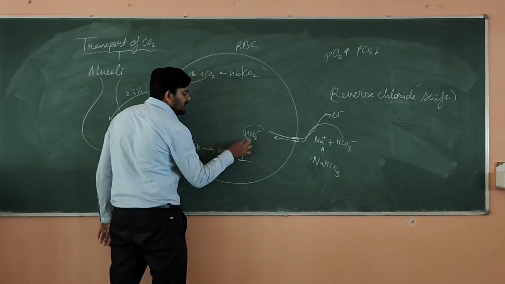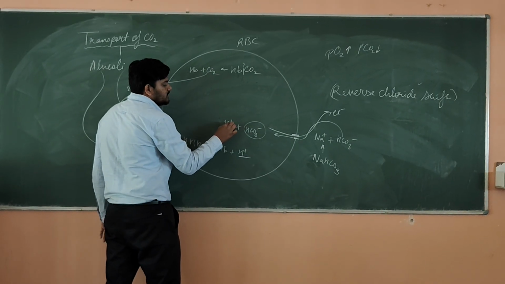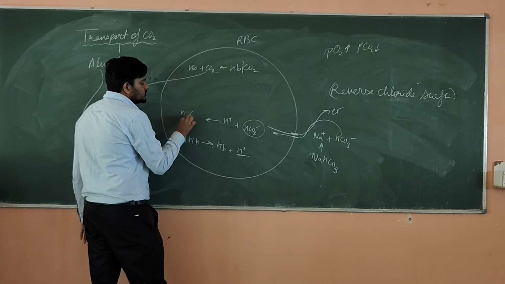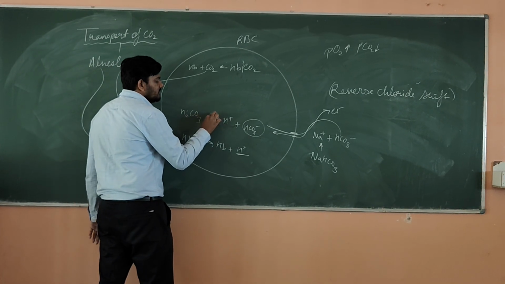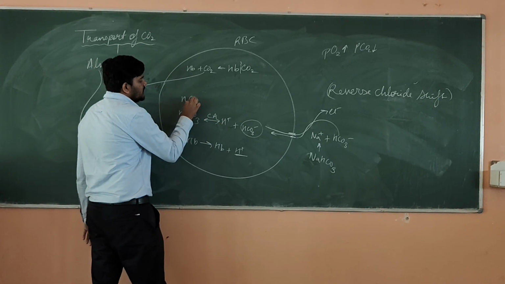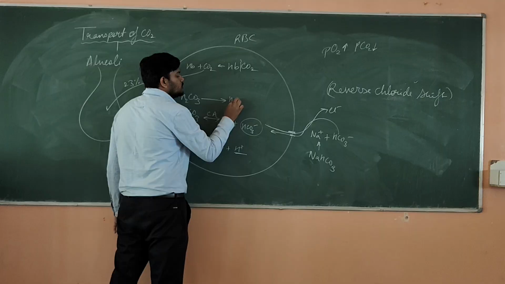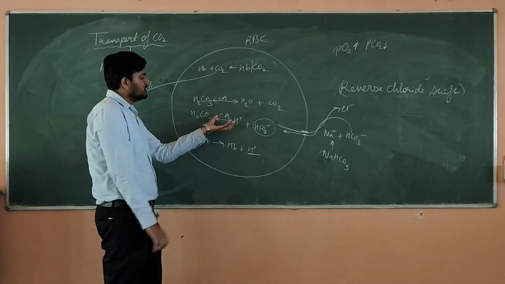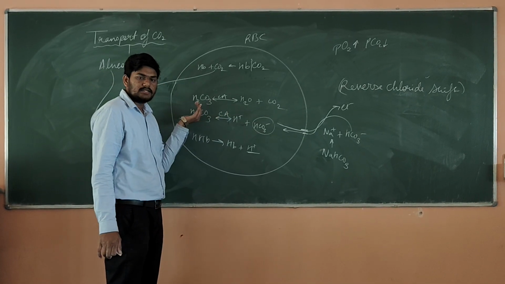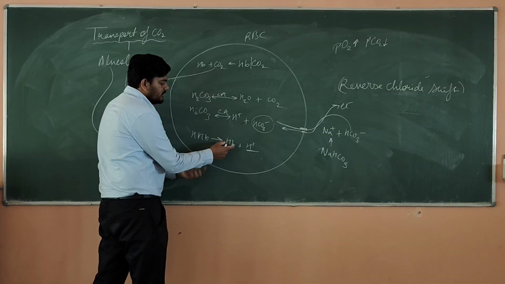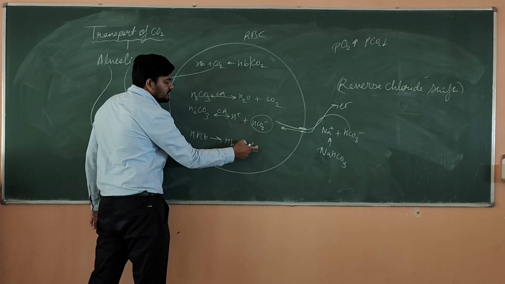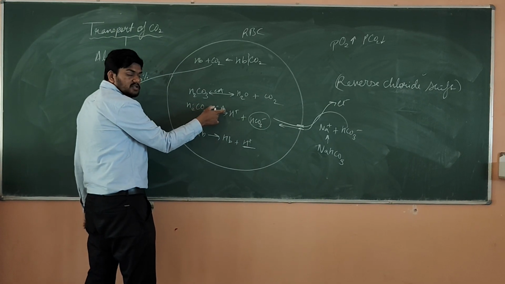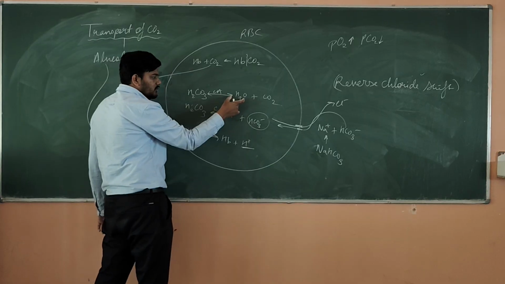So here the bicarbonate ions will combine with the H plus. It means it will react with H plus and give H2CO3. And here we all know the enzyme will be carbonic anhydrase. Then this H2CO3 will further make H2O plus CO2. Okay. And here again the enzyme is carbonic anhydrase. The reaction which we had at the tissue level, we are reversing, nothing else. This HHb will break into Hb plus H plus, and then this H plus will combine with HCO3 minus, which is coming from outside. It will make carbonic acid in the presence of carbonic anhydrase. Then this carbonic acid will split into H2O plus CO2.